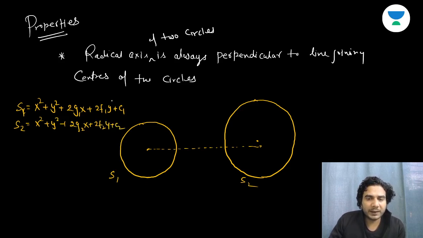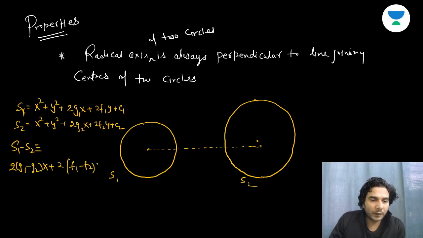Okay, you can take any case, it's not necessary that you should draw the diagram like this. That won't affect anything because I'm proving it using the equations. So S1 minus S2 is basically the radical axis. The equation of the radical axis is 2 times (g1 minus g2) into x plus 2 times (f1 minus f2) into y plus c1 minus c2 is equal to 0, right?